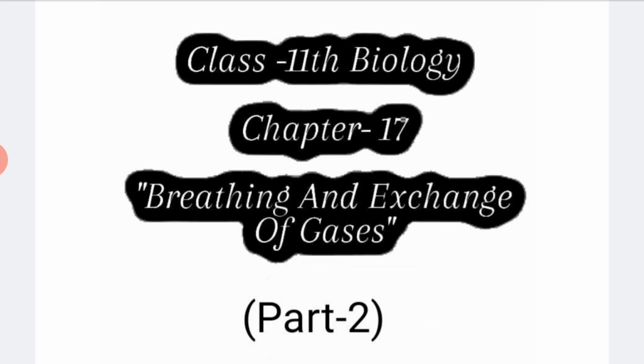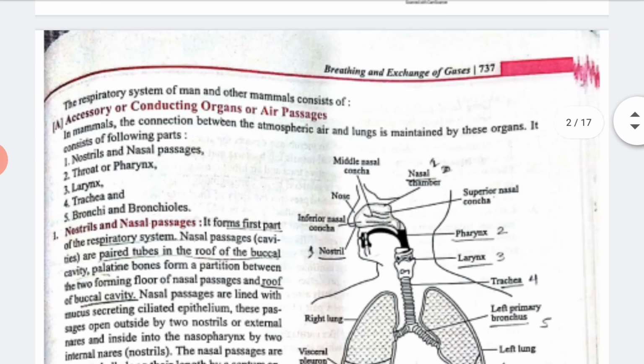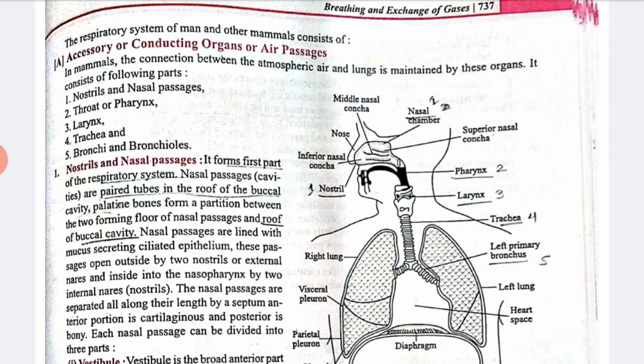So today we are going to start with the next part and the new topic, that is the pulmonary gas exchange system in human beings. Totally we will talk about the respiratory system of human beings. I have already told you in our previous video that pulmonary respiration takes place in humans, because respiration can be done by the lungs, right?